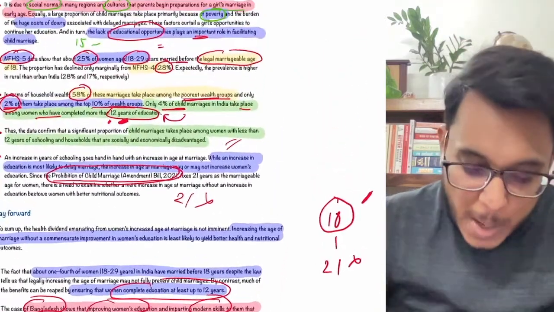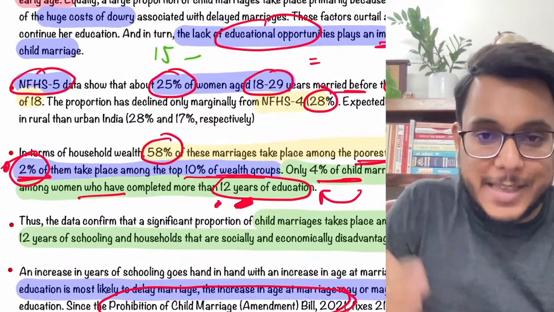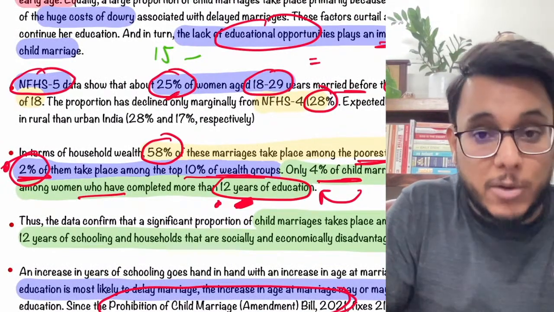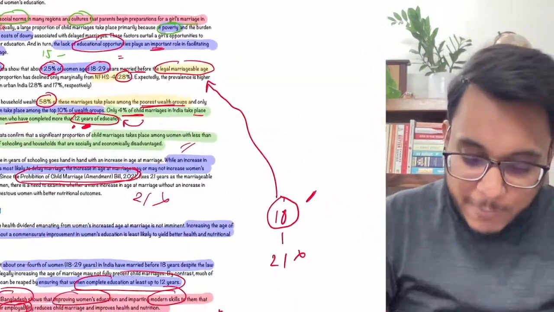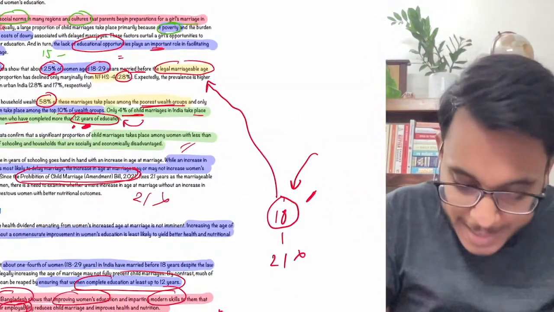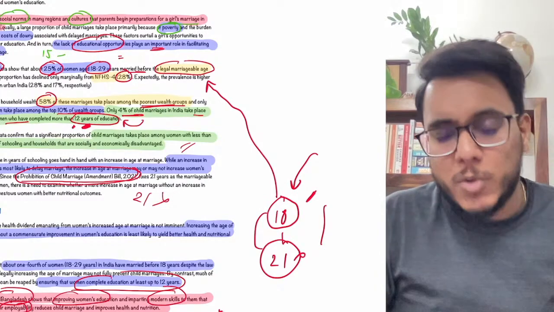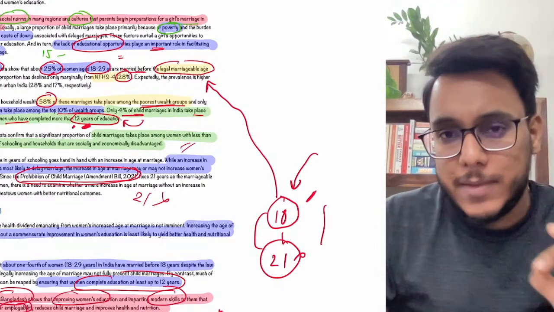No. Why? Because the National Family Health Survey 5 says that even when the 18-year age limit is there, still 25% of the girls are being married before 18 years. So first enforce this 18-year age, then think about going to 21 years. Is it clear?